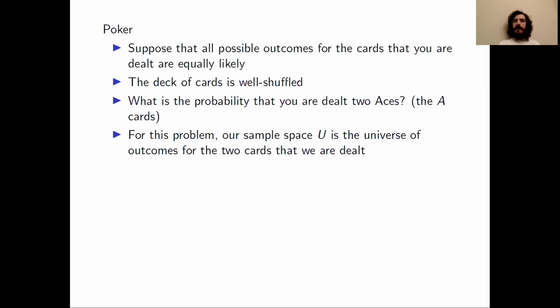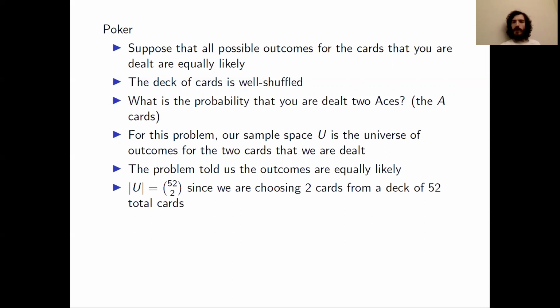We need to first define a sample space for this problem if we want to use sets. And if we're going to use sets, we're going to require that the outcomes in that sample space are equally likely. So we could define our sample space to be the universe of outcomes for the 2 cards that we get dealt. And the problem actually told us that these outcomes are equally likely. So it said all possible outcomes for the cards that we are dealt are equally likely. So we have what we need for our sample space.